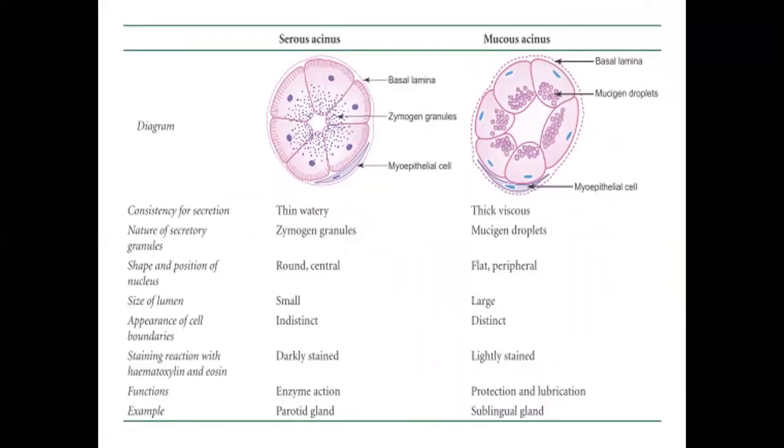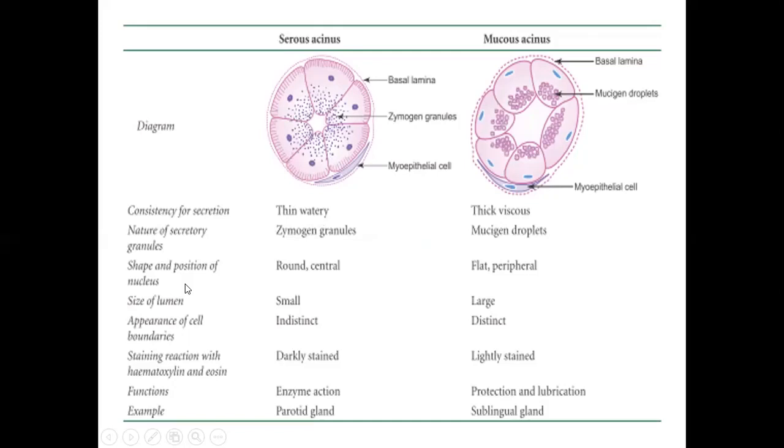Now the differences between serous acini and mucous acini. We know that according to the nature of secretion, a gland may be serous or mucous. Serous cells secrete a thin, watery-like secretion and mucous acini secrete a thick, viscous-like secretion. Secretory granules in serous acini are zymogen granules and in mucous acini are mucigen granules. These dots are zymogen granules and these dots are mucigen granules.